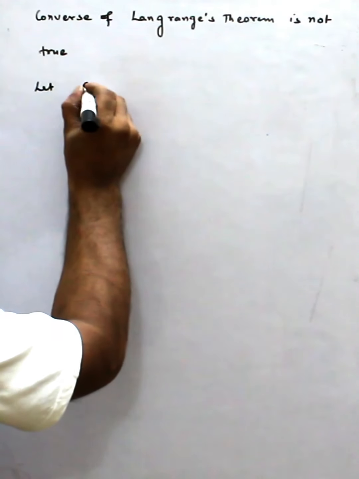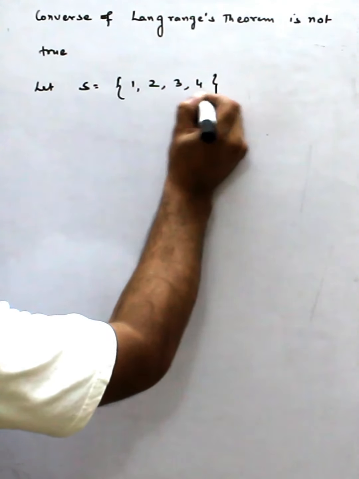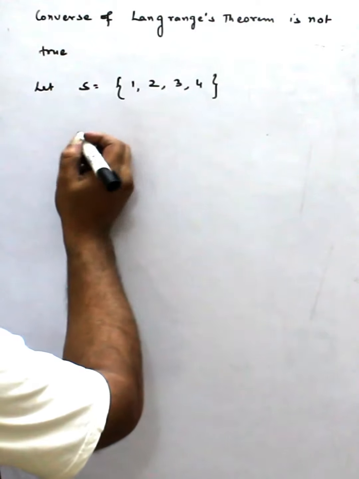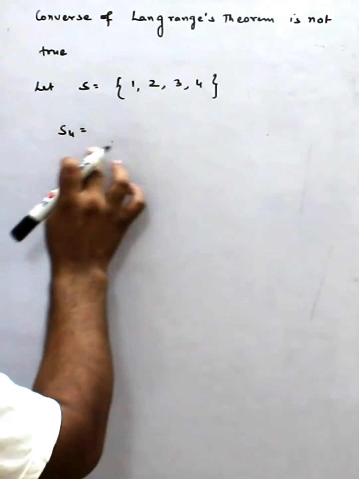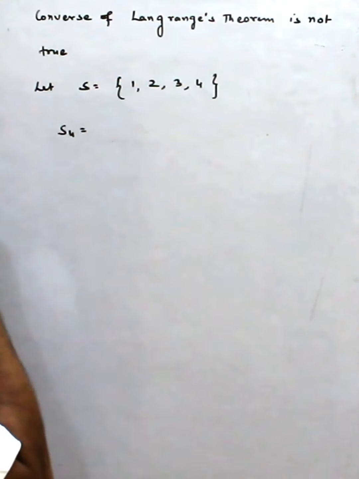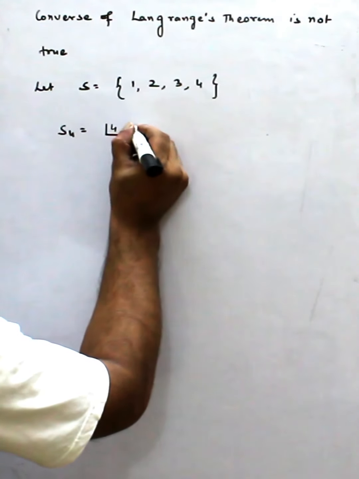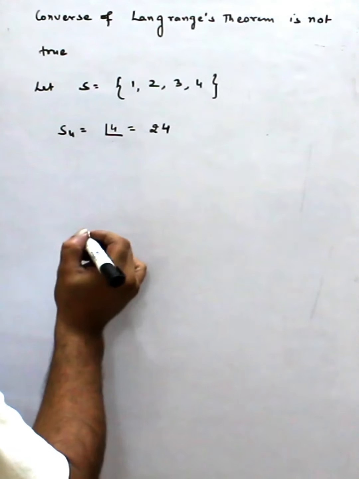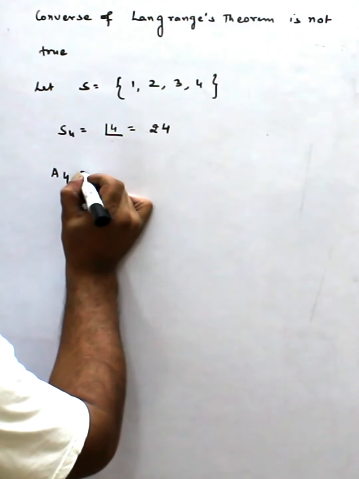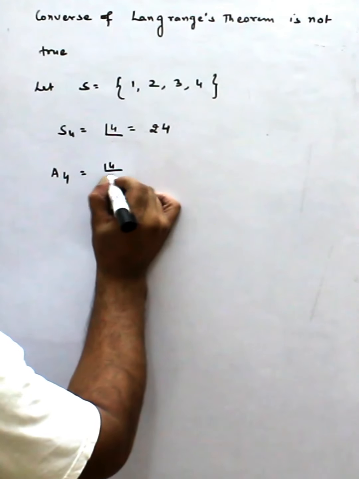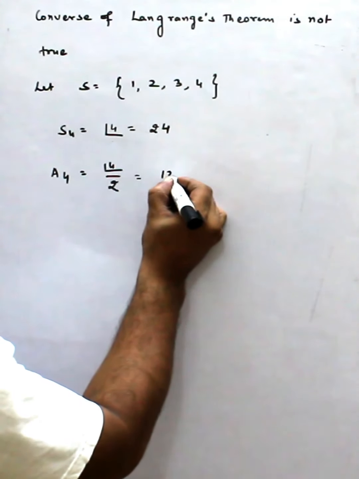Let S be {1, 2, 3, 4}. We can also take a, b, c, d, no problem. Then what is S4? S4 contains how many elements, and the elements of S4 are permutations. Obviously 4 factorial, which is equal to 24. Now A4 is the alternating group and it has 4 factorial divided by 2 elements, meaning even ones. This is equal to 12.